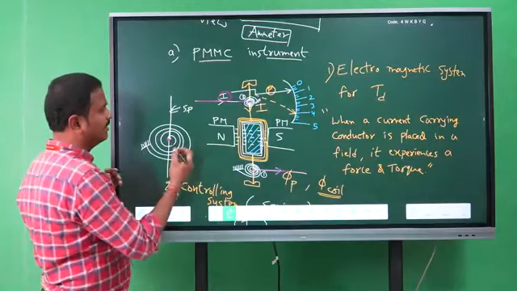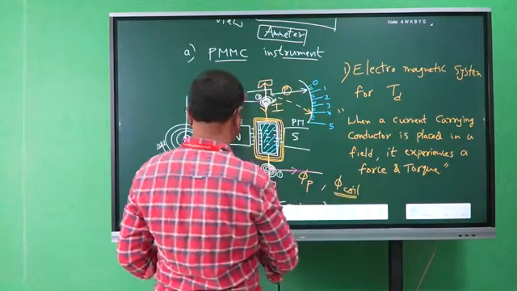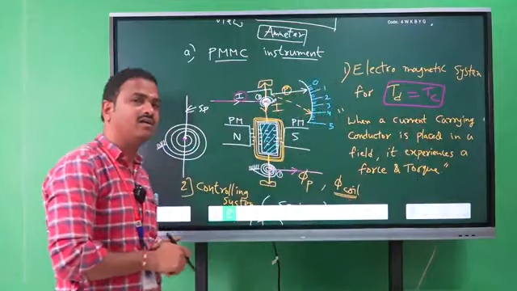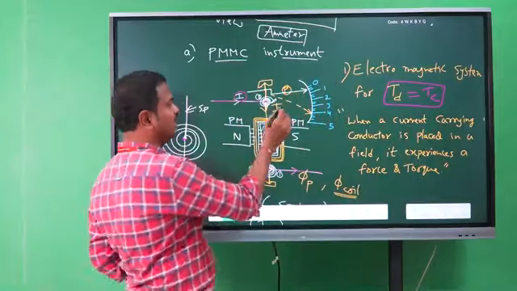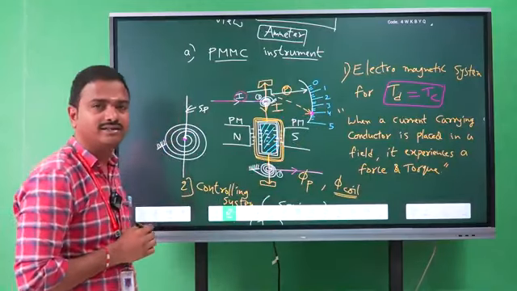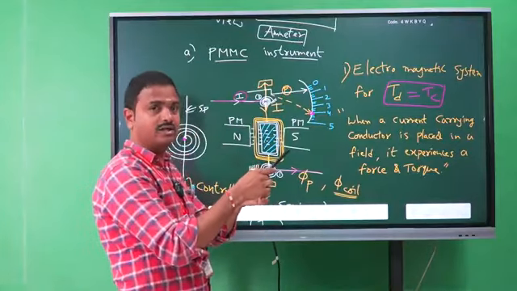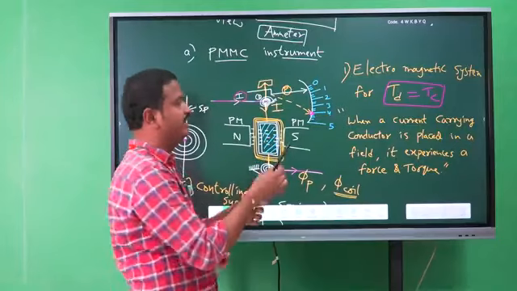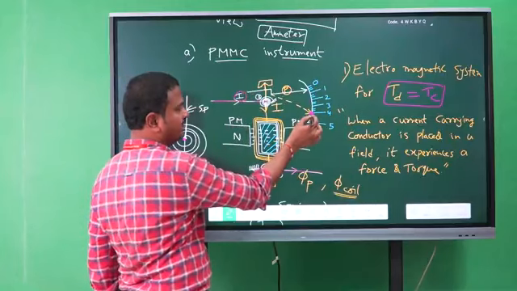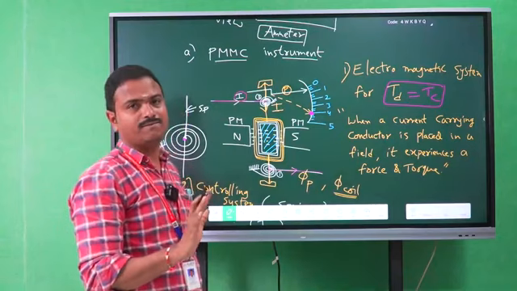When the deflecting torque and controlling torque are both equal, then only the pointer stops at its final position. Clear? So deflecting torque moves the pointer, but controlling torque stops the pointer at the final position, that is 4 amperes. If the current is 4 amperes, then the pointer will stop at the 4 amperes position.